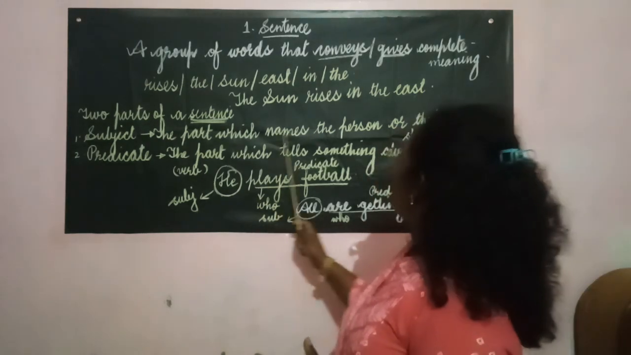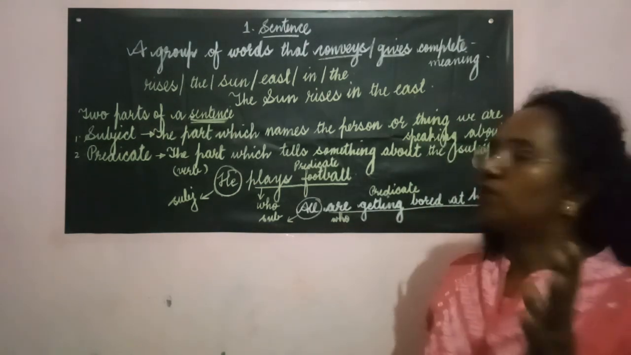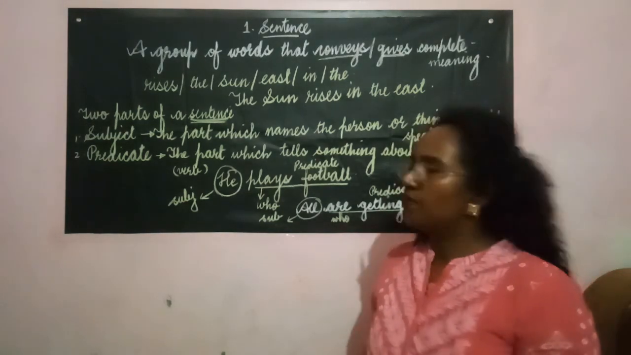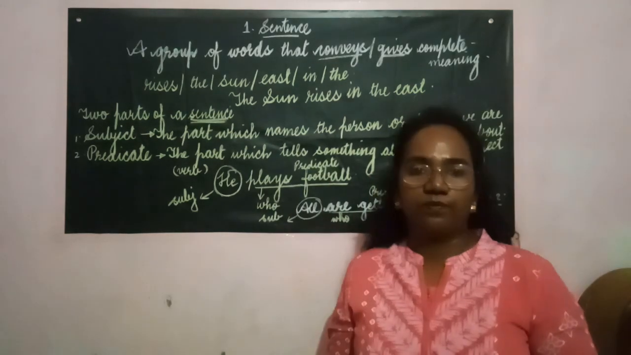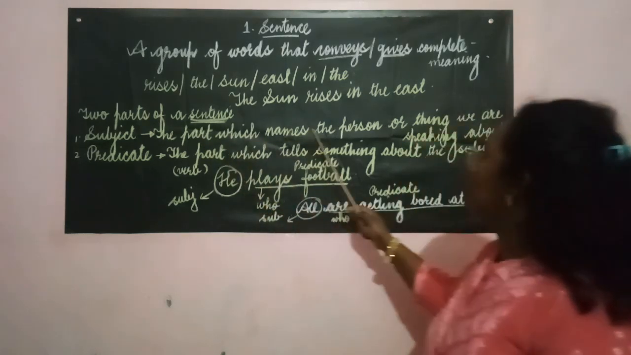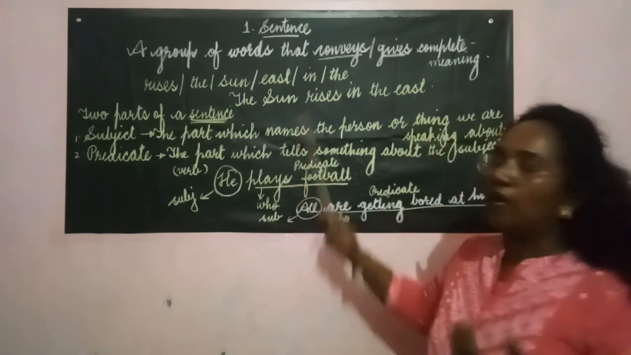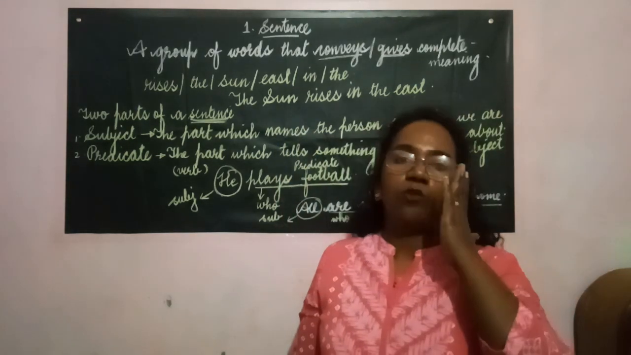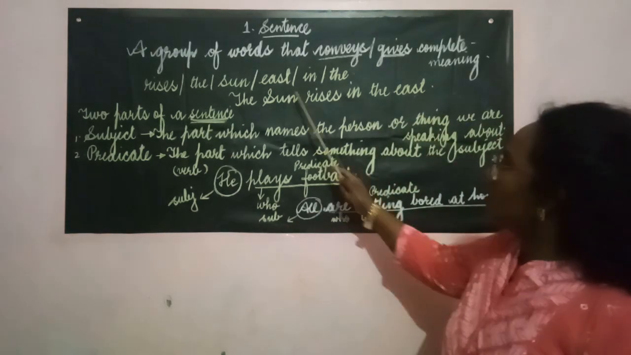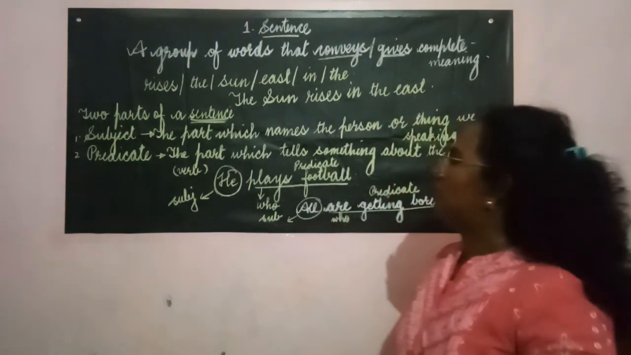Subject: the part which names the person or thing we are speaking about. Whenever we are talking about something, or the speaker or the doer of the sentence, that is the subject. In "the sun rises in the east," the sun is the subject. Actually we are not speaking about the sun here, we are talking about the action. The sun is the doer. Otherwise we are talking about the sun, therefore sun is the subject.